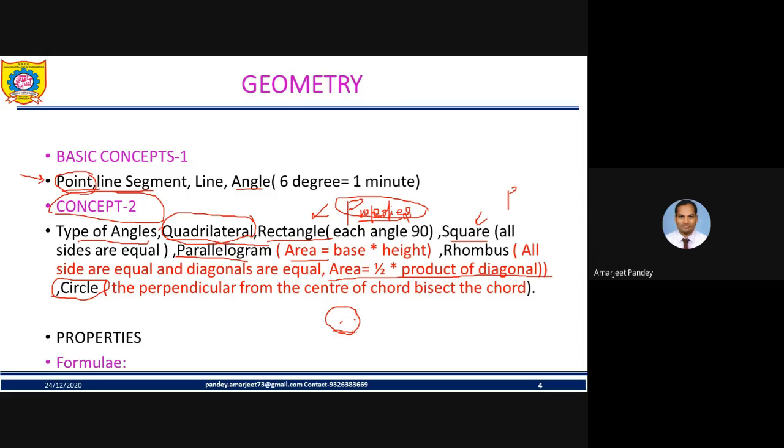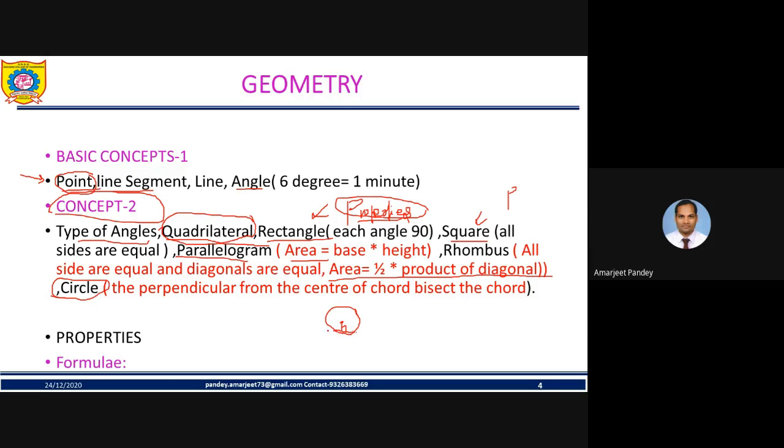So when you put the perpendicular from the center to a chord like this one, at this particular point, then it bisects the chord. Bisect the chord means what?